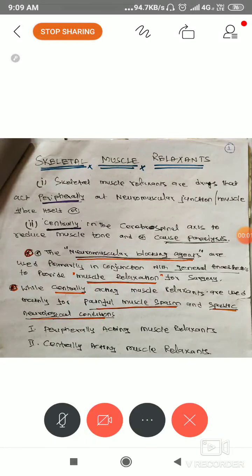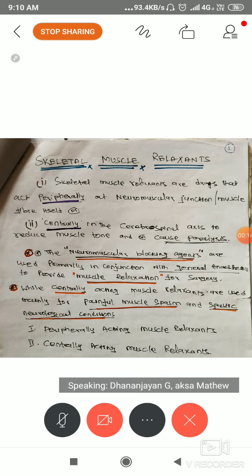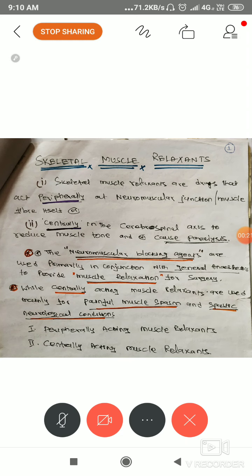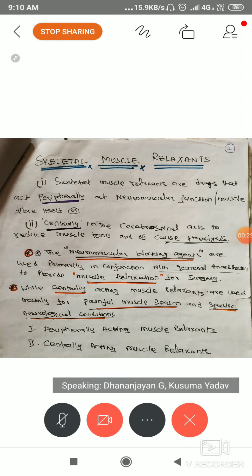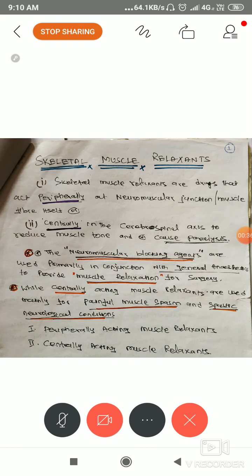Very good morning. So today we are going to discuss the skeletal muscle relaxants. These are a group of drugs. They act in two ways. They help to reduce muscle contraction and reduce muscle tone by acting peripherally and centrally.